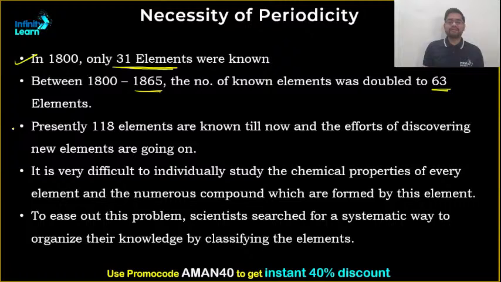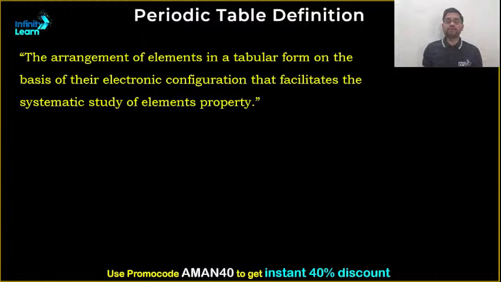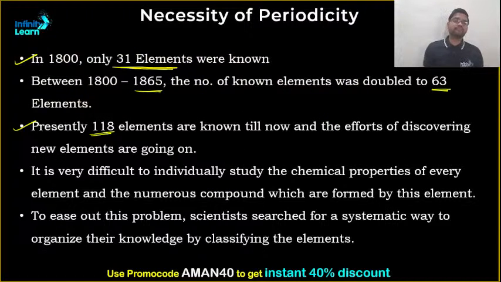Clear? And presently we know that there are a total of 118 elements. Clear? And yes, efforts are still going on to invent new elements as well. It's not that the invention has ended; obviously, more efforts are being made so that more new elements can be prepared. Clear?